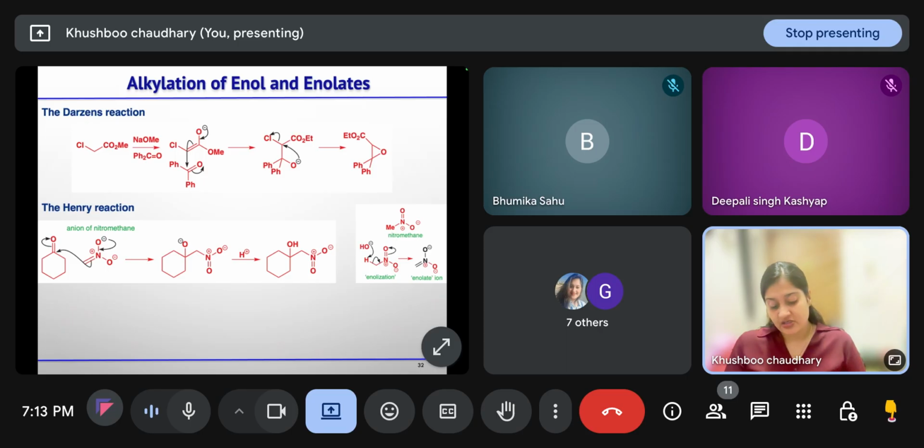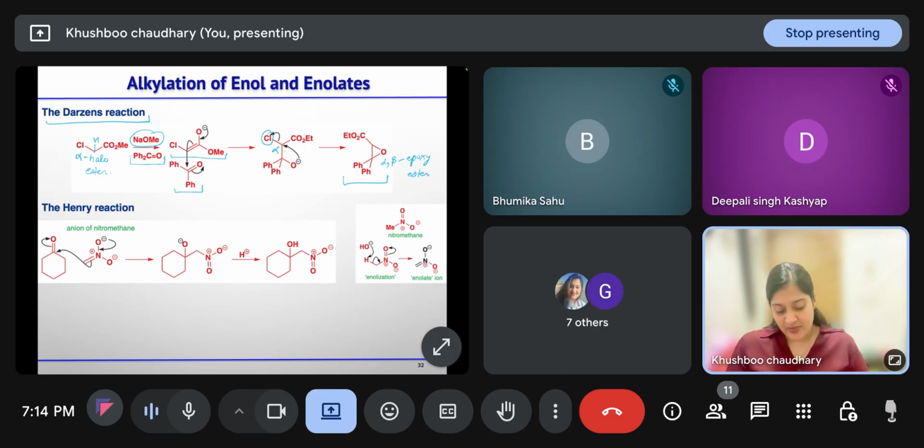A similar sort of reaction is Darzens reaction, where you have an alpha haloester. The alpha haloester, on reacting with base in the presence of some carbonyl compound, will also undergo condensation. Base will take the alpha proton, enolate will generate, and it will react with the ketone present in the system. Now you have a leaving group alpha to the alkoxide position, so the alkoxide will attack the alpha carbon, chloride will leave, and you will get this alpha beta epoxy ester. This is the major product.